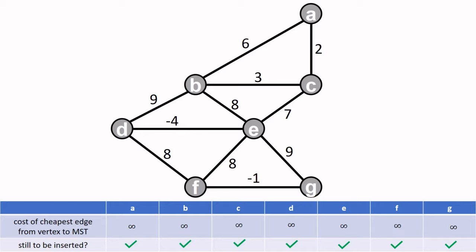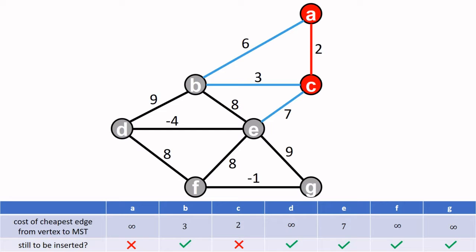We keep track of the lowest edge weights of vertices to the current tree in the table below. Start with an empty tree and set all weights to infinity. Choose an arbitrary vertex. In this case, I pick vertex A. A can be reached by edges to B and C with weights 6 and 2. We add C and the edge AC because 2 is smaller than 6.